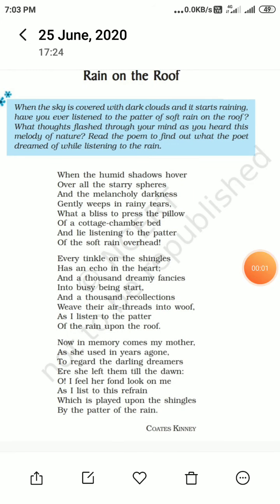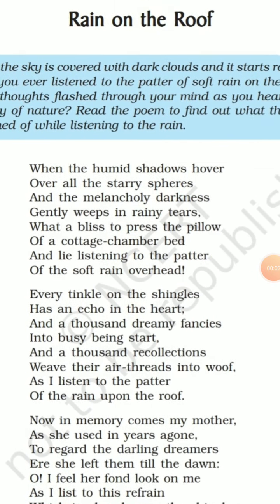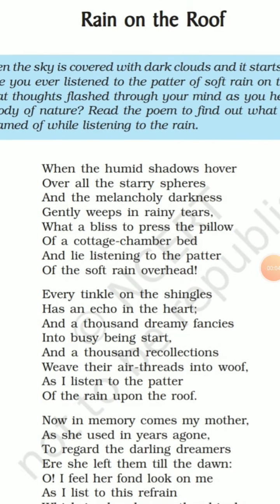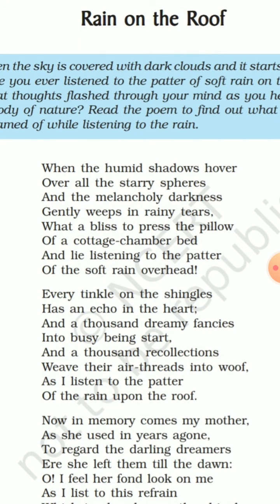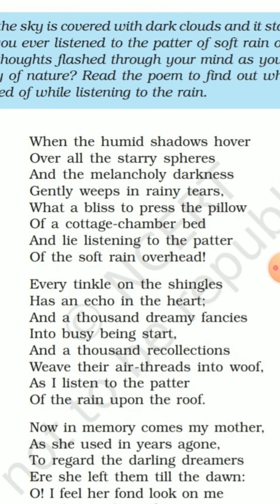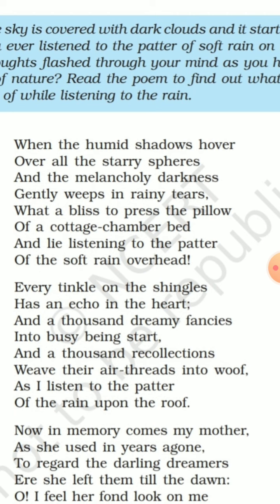Hello students, today we shall discuss the poetic devices used in this poem Rain on the Roof. First we shall discuss the rhyme scheme of this poem. So get ready. In the very first stanza there are 8 lines and we are going to find out the rhyme scheme of this stanza. We will focus on the last word of each line and we will give a different name to the word.